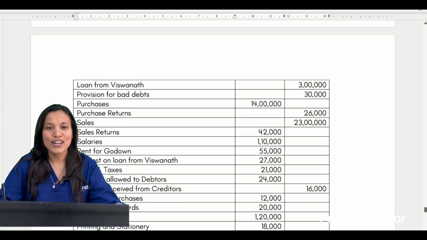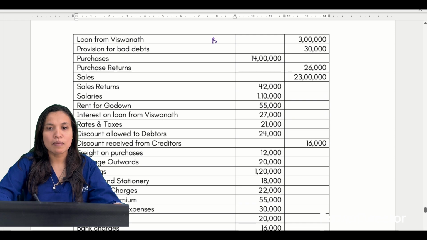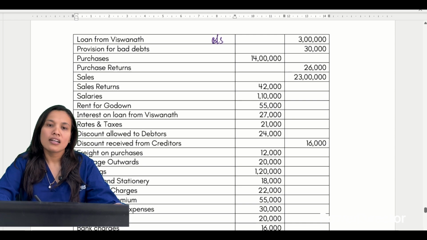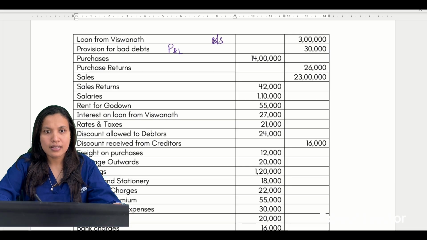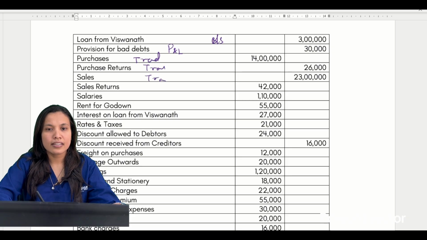Loan from Vishwanath, also balance sheet. PDD we have to take in P&L. Then this is trading, trading, trading, P&L. Rent, again P&L.